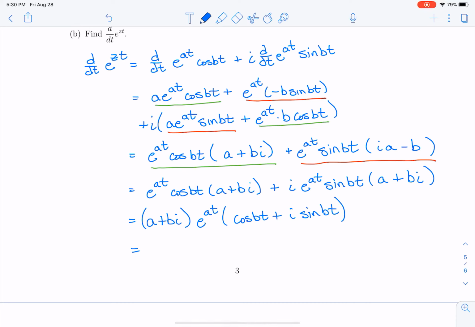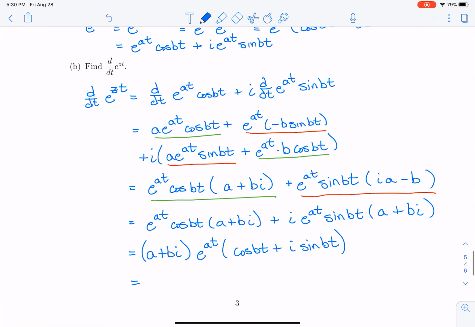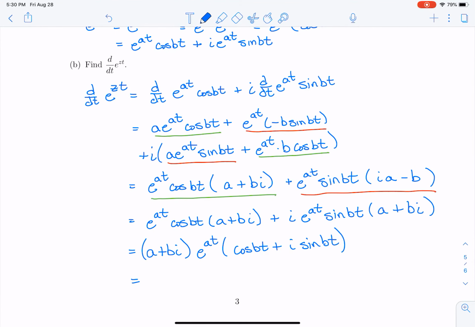So really, looking at what I had above, it's going to be z, and then e to the at cosine bt plus i sine bt, that's actually e to the zt. And so yes, I just proved to you that d dt, the derivative of e to the zt, is z e to the zt. And you knew that before, but you knew that when z was a real number. And now I've shown to you that it's true when z is a complex number.